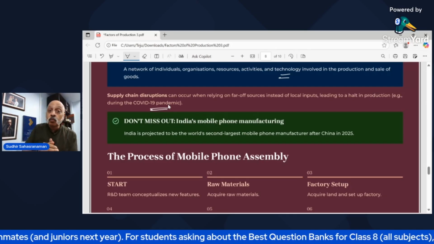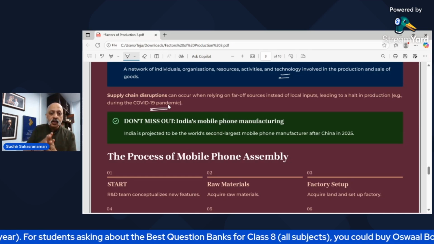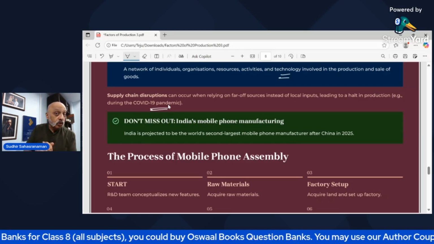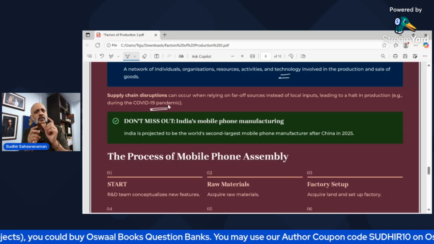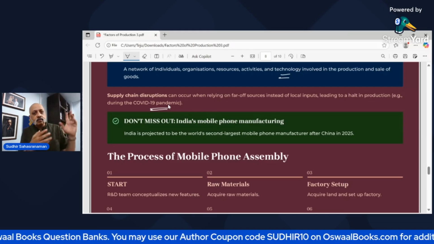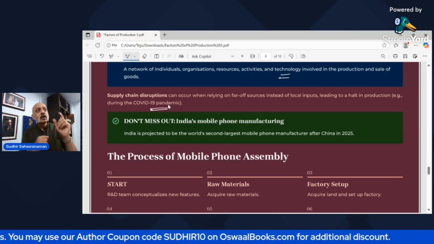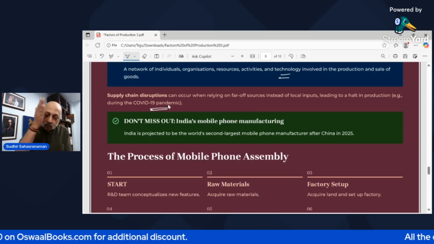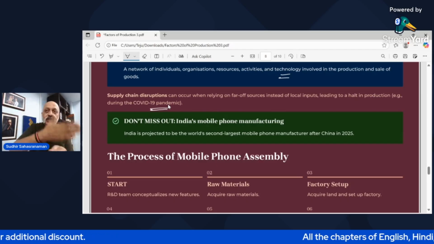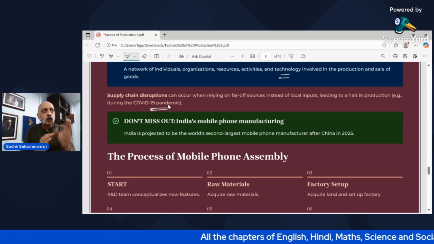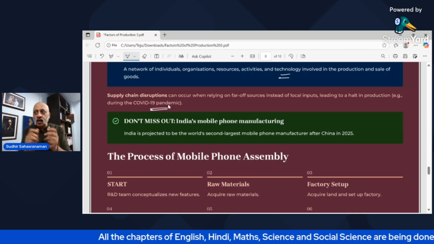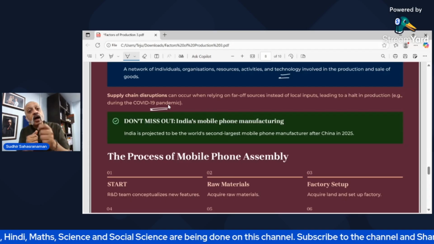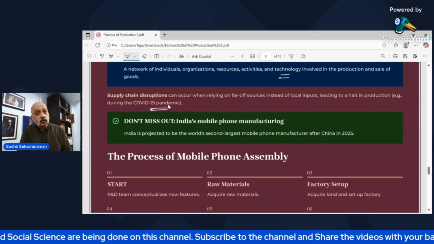Now, as far as India's mobile phone manufacturing, this is another big example. India is projected to be the world's second largest mobile phone manufacturer after China in 2025. Now, you see, India has been saying Make in India, and Trump has been saying that no, you need to make in America, right? So Make in India means that we want mobile phones which are bought in India to be made in India. Why should they be made in Korea? Why should they be made in China? Why should they be made anywhere else? For example, if you go to the garment stores in the UK, etc., you will find a lot of hats, clothes, etc., which would be manufactured in Sri Lanka or Bangladesh. But now India is also providing a lot of competition to that.